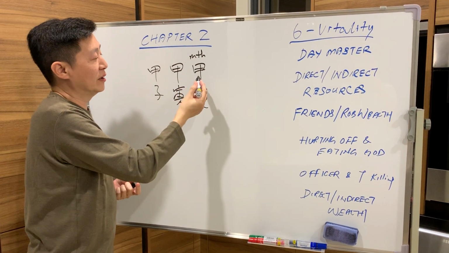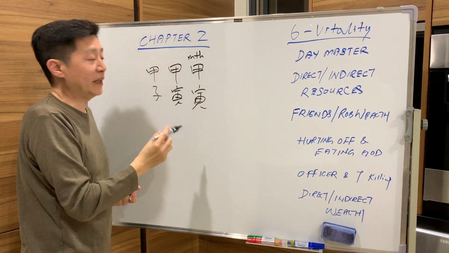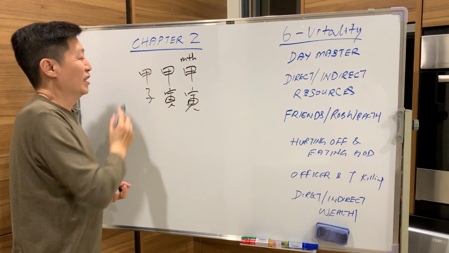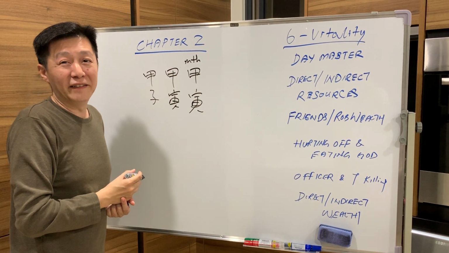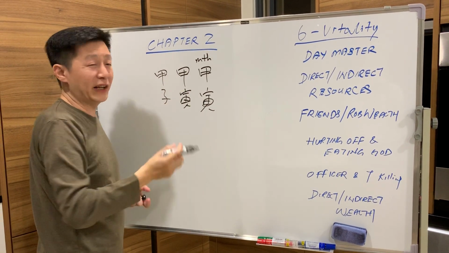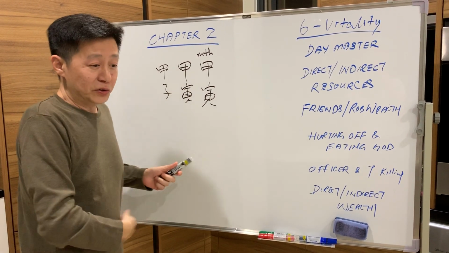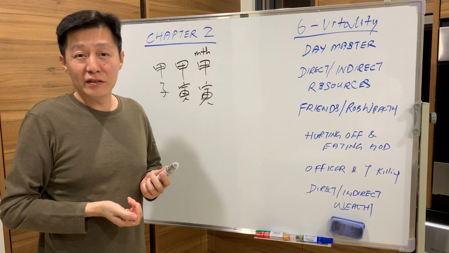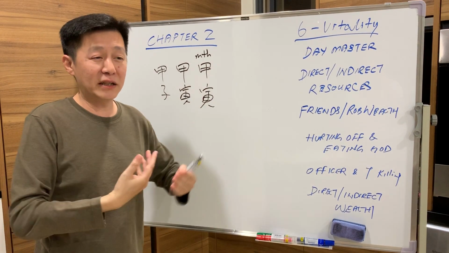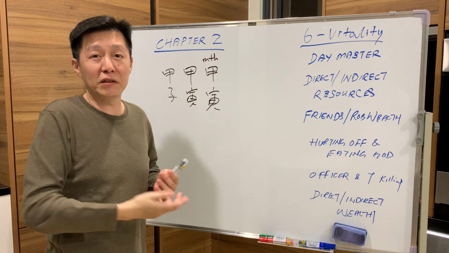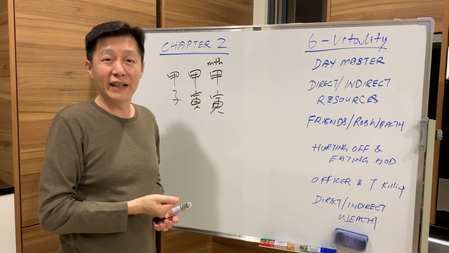Remember, your father can be your friend, your mother can be your friend, your spouse can be your friend, your children can be your friend. As long as they are friends, they can be your Rob Wealth. So you look at the news, right? Siblings fighting, father and mother, the son and the father, son and mother fighting for wealth. Rob Wealth, understand now?